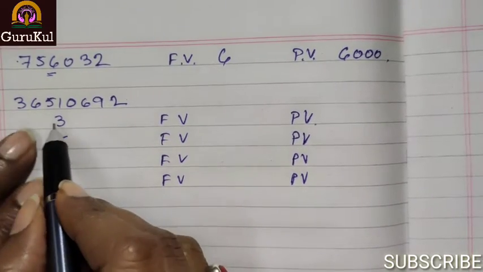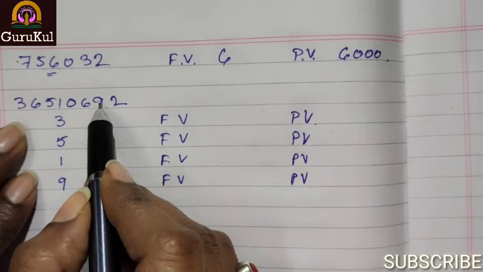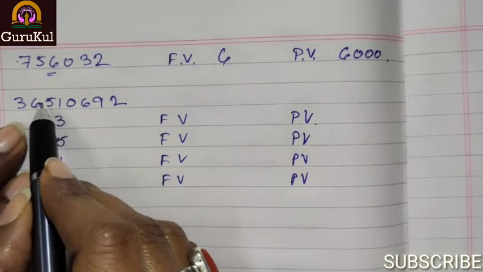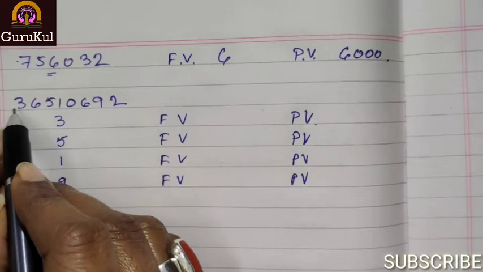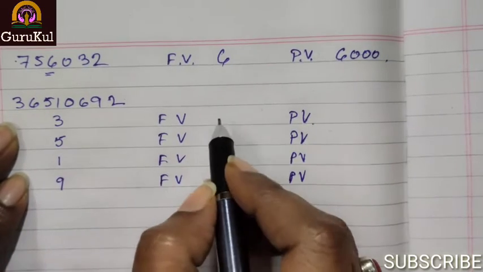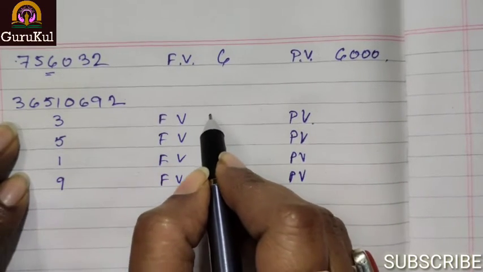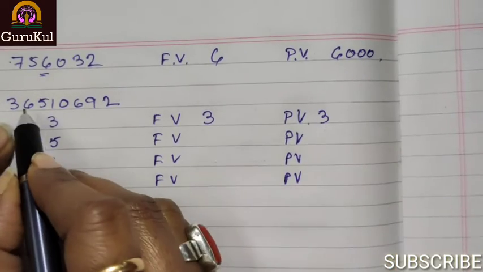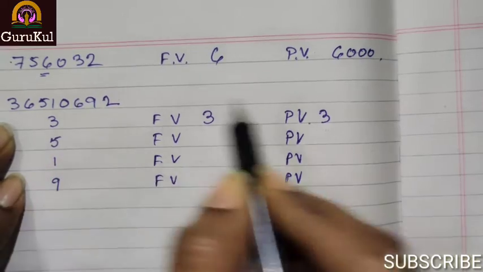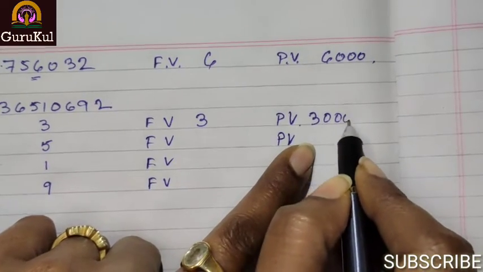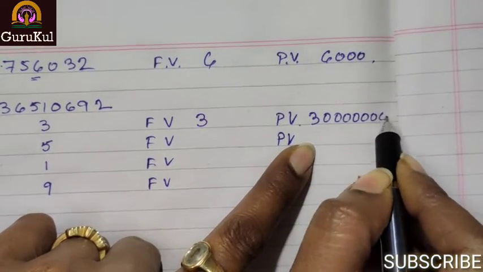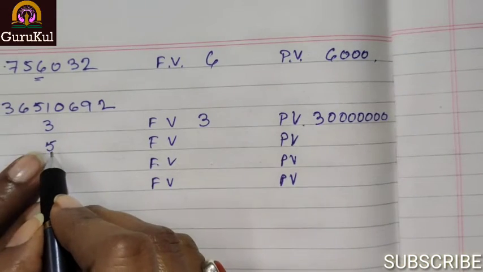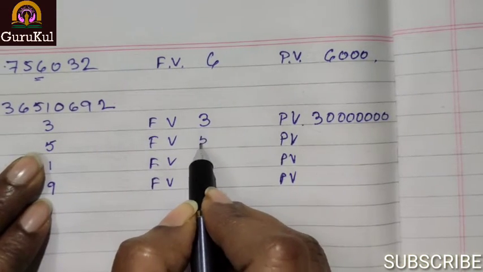So 3 is here: ones, tens, 100, 1000, 10,000, lakh, 10 lakh, crore. So face value will be 3 and here the place value will be 3. 5: face value will be 5 only.